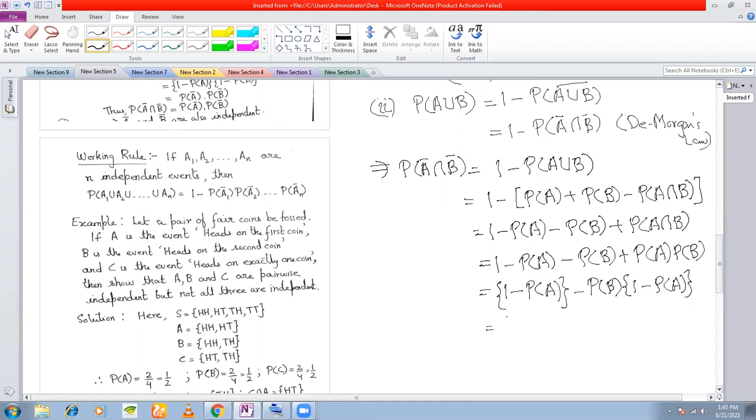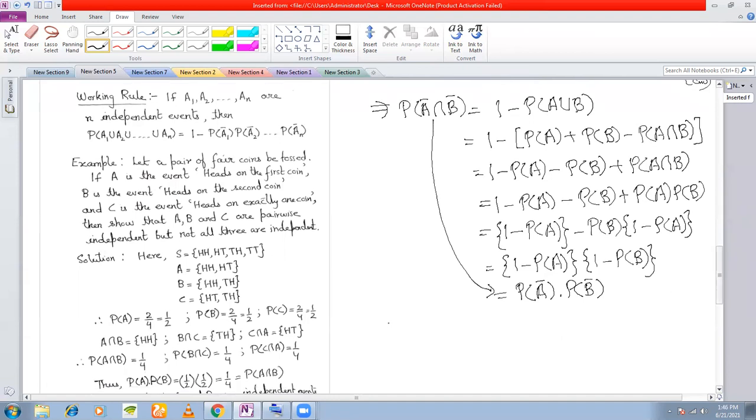So what are we getting? 1 minus PA into 1 minus PB. What is 1 minus PA? PA bar. And what is 1 minus PB? PB bar. That means you have shown that the intersection of these two events is equal to the product of their individual probabilities. That means A bar and B bar are independent.